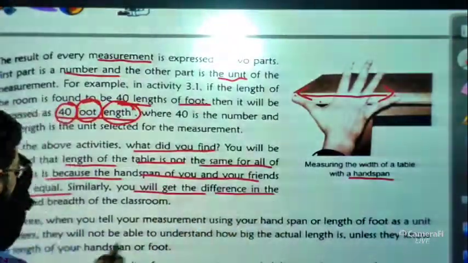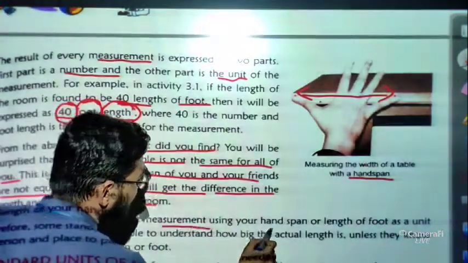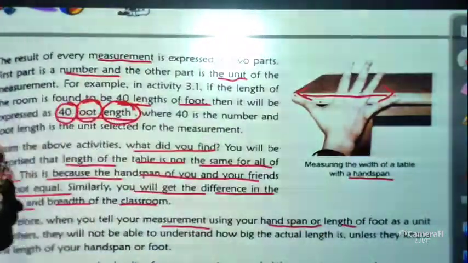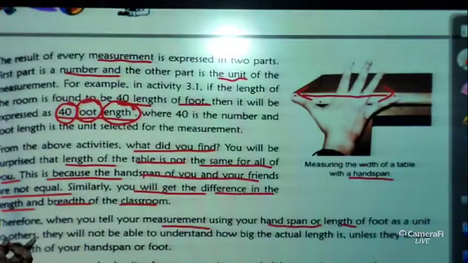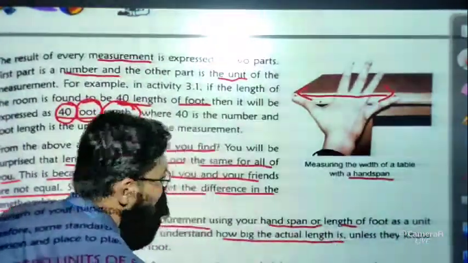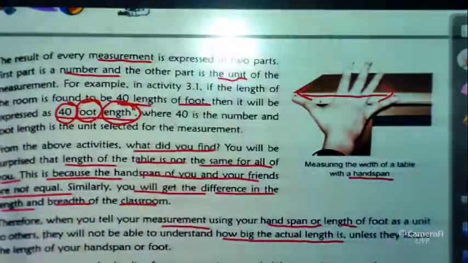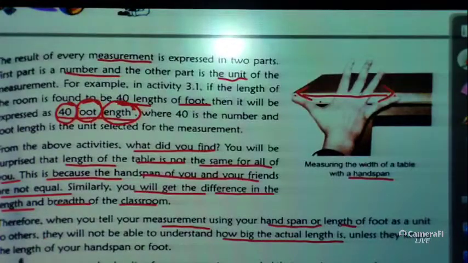Similarly, you will get a difference in the length and breadth of the classrooms also. So therefore, what do we have to do? When you tell your measurement using your hand span or foot length as a unit to others, they will not be able to understand how big the actual length is, because different persons have different hand spans, unless they know the length of your hand span or foot.